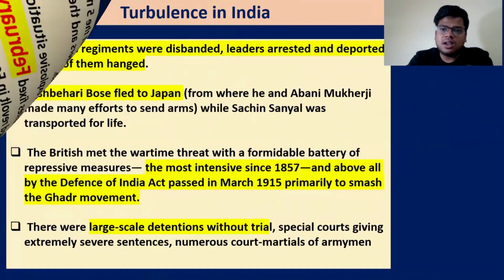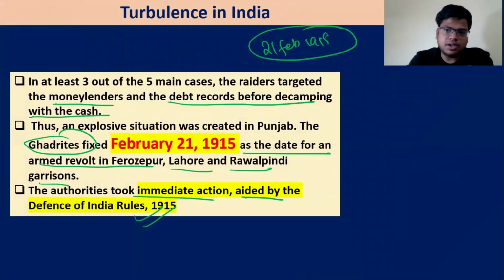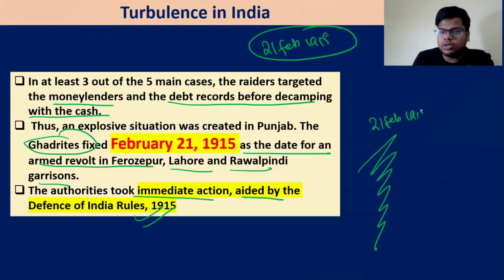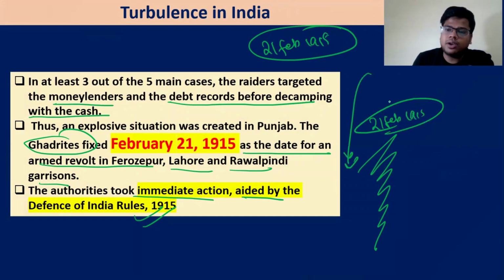In essence, their program failed to achieve its object. They had decided that on this day, 21st February, they would revolt, and before that could be done, the British got to know about it, and those who were sentimental or supporting this were picked up and crushed. And the British were aided because World War I was going on.